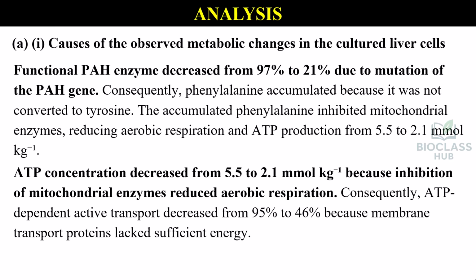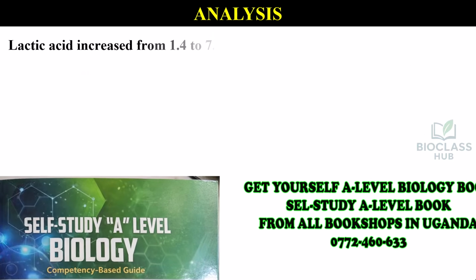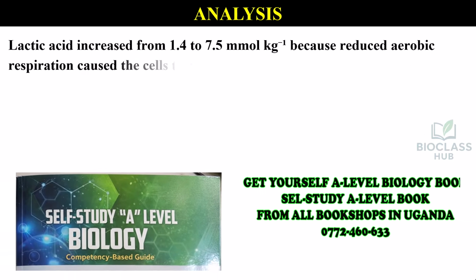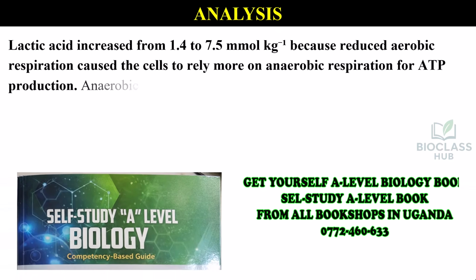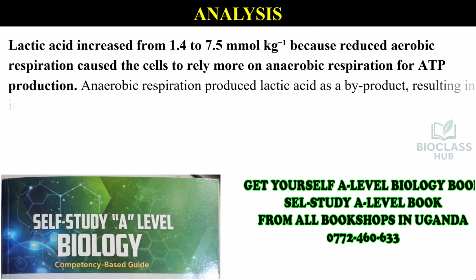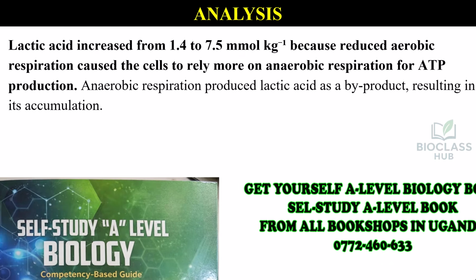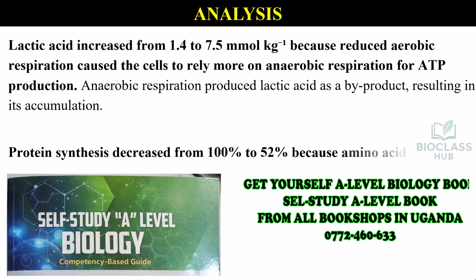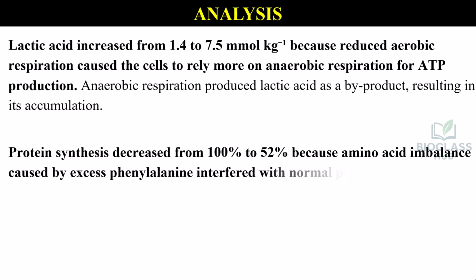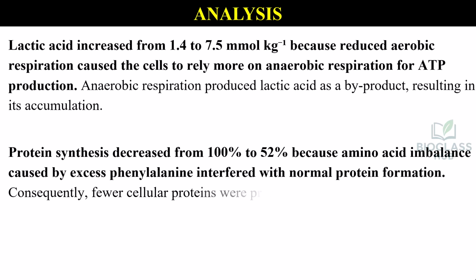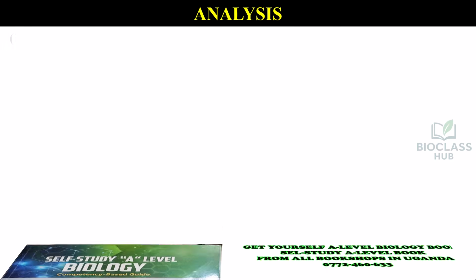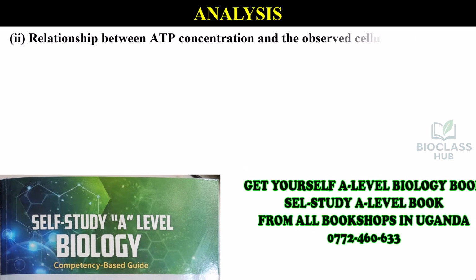Consequently, ATP-dependent active transport decreased from 95% to 46% because membrane transport proteins lacked sufficient energy. Lactic acid increased from 1.4 to 7.5 millimoles per kilogram because reduced aerobic respiration caused the cells to rely more on anaerobic respiration for ATP production. Anaerobic respiration produced lactic acid as a byproduct, resulting in its accumulation. Protein synthesis decreased from 100% to 52% because amino acid imbalance caused by excess phenylalanine interfered with normal protein formation. Consequently, fewer cellular proteins were produced.